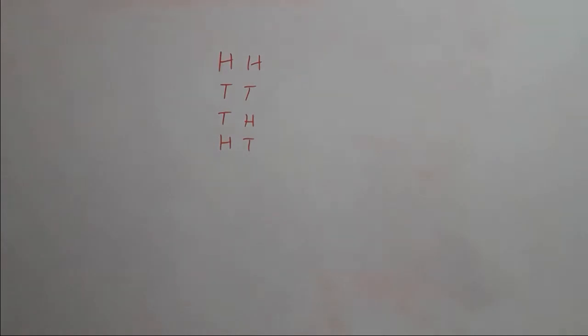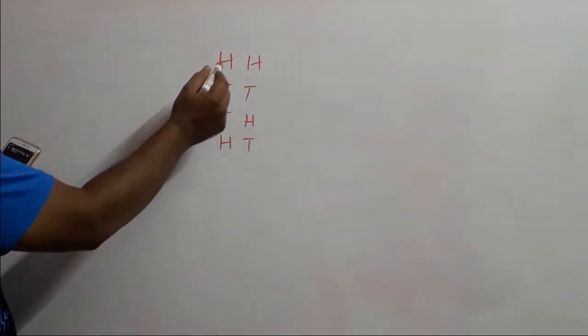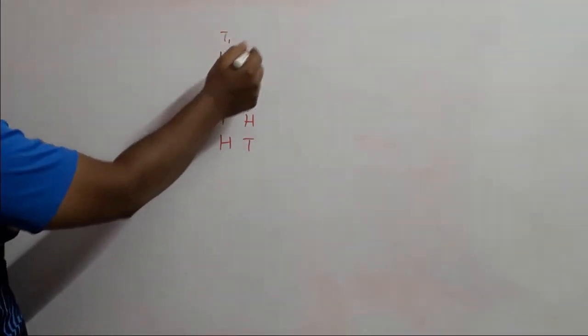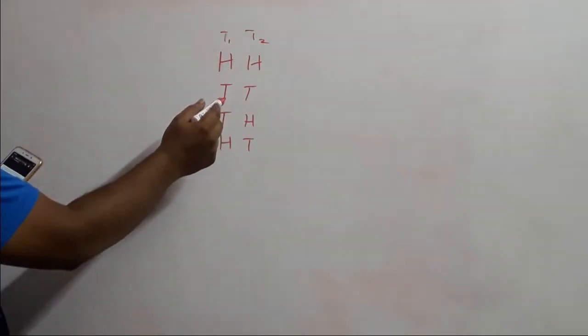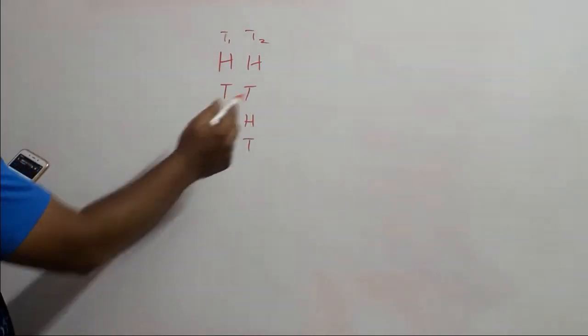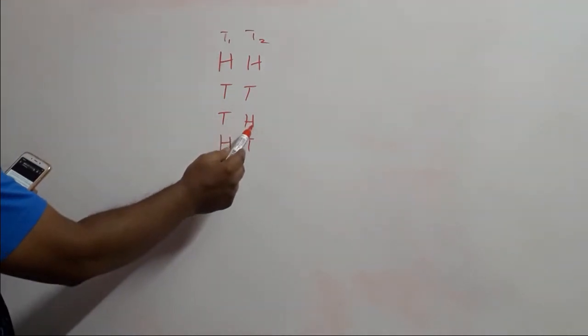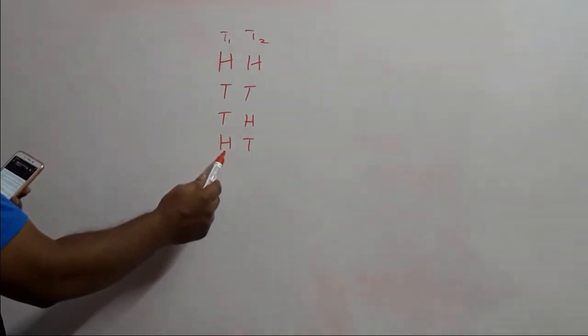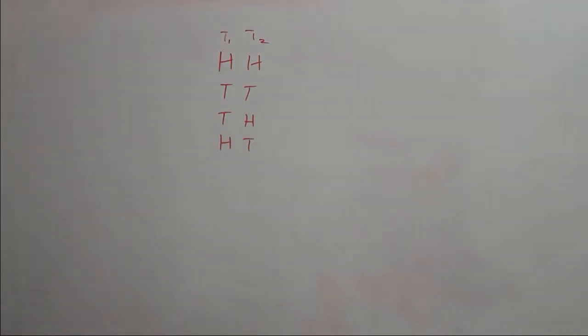If the same coin is tossed two times, on toss 1 we can get heads, on toss 2 we can also get heads. Then on toss 1 we can get heads, and on toss 2 tails. Similarly on toss 1 we can get tails, and toss 2 heads. And on toss 1 tails, and on toss 2 tails. So there are four possible outcomes when a coin is tossed twice.